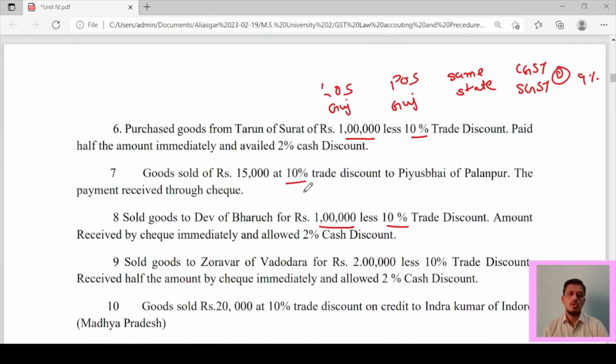9. Sold goods to Zorawar of Vadodara. That means Zorawar is in Vadodara for rupees 2 lakh less 10% trade discount. Received half the amount by check immediately and allowed 2% cash discount.